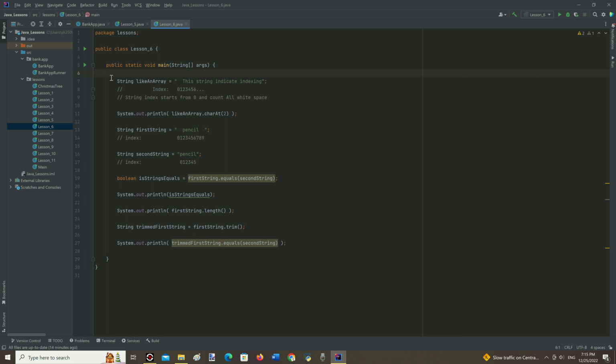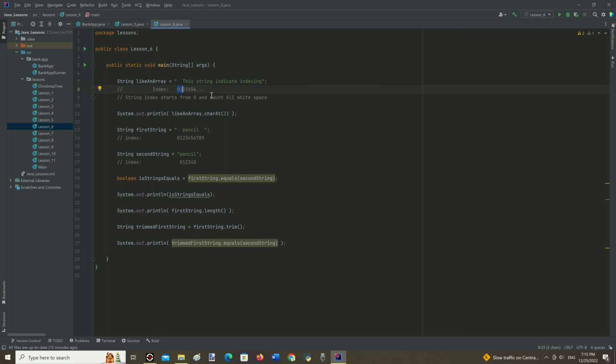To continue, please take a look at some important predefined string methods. Strings in Java are like an array of characters since they have the same index system to provide access to every character this string consists of. In the line of code number 7, we can see initialization of string with white spaces before it. White spaces are like characters and they also count under the index system in string.